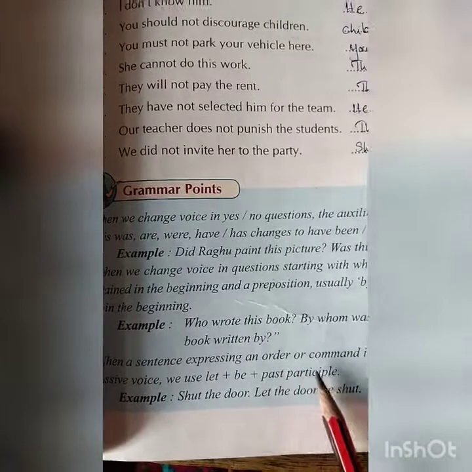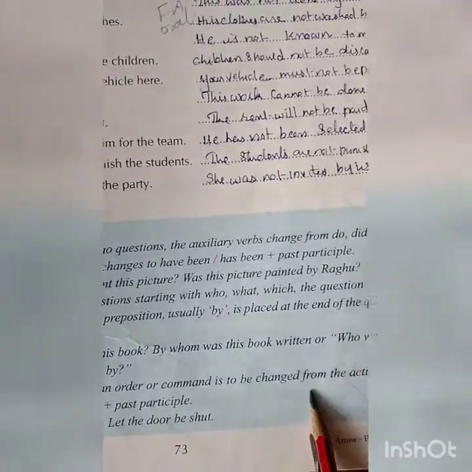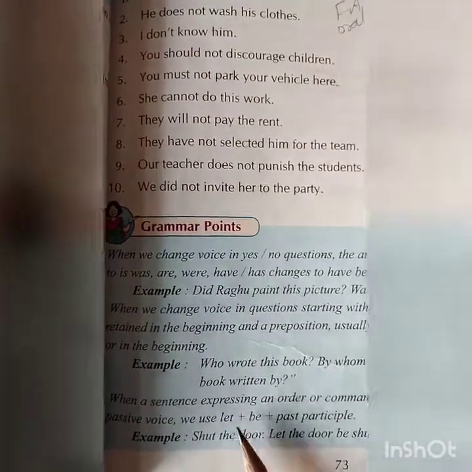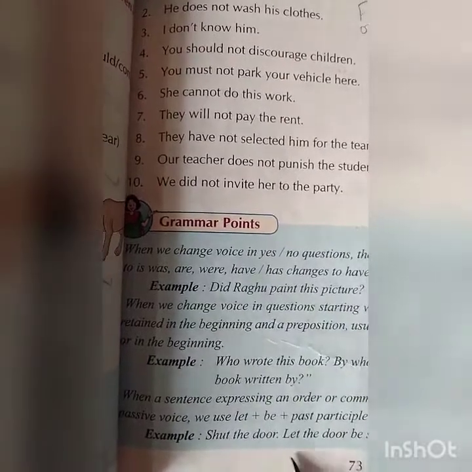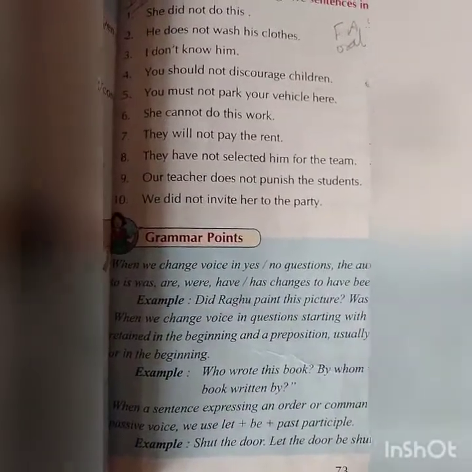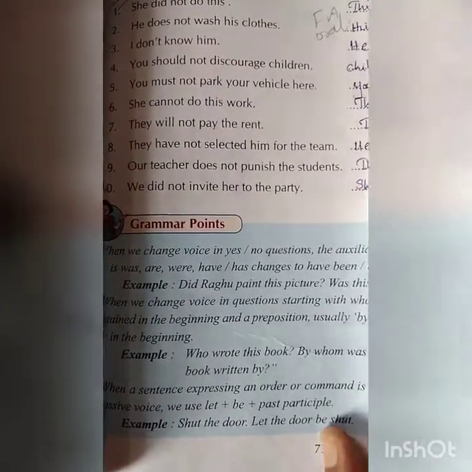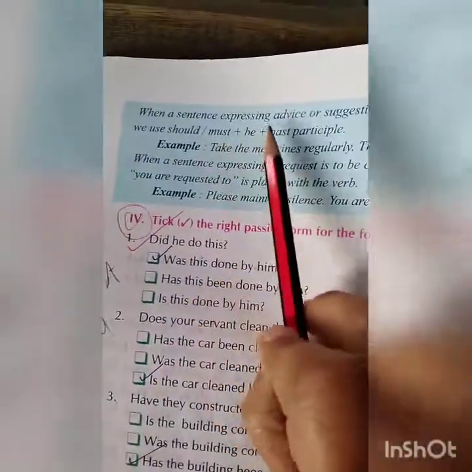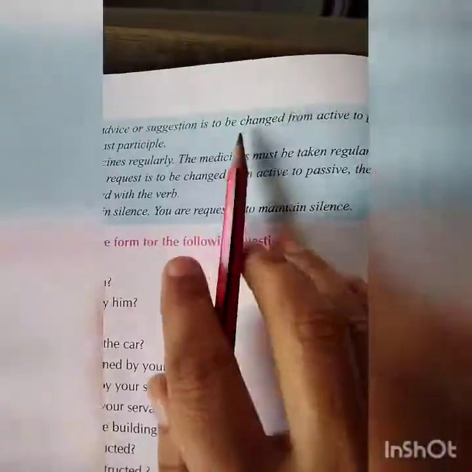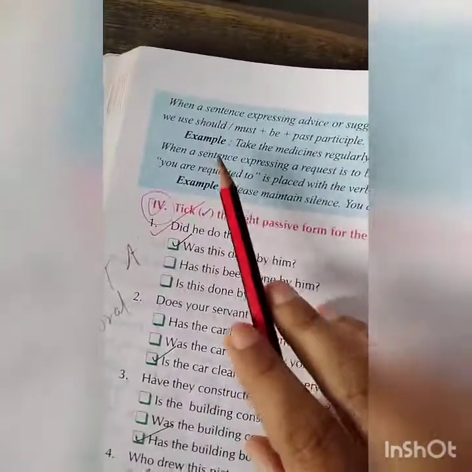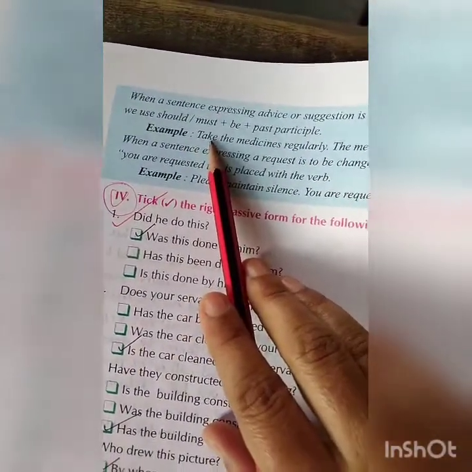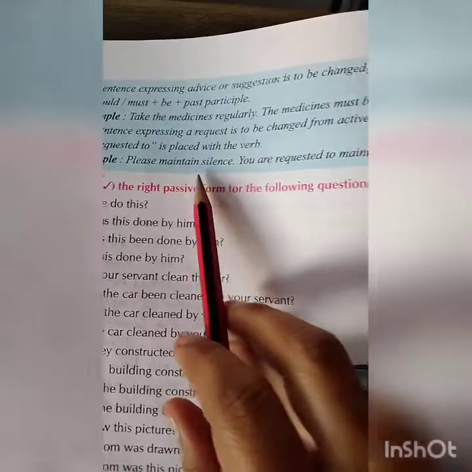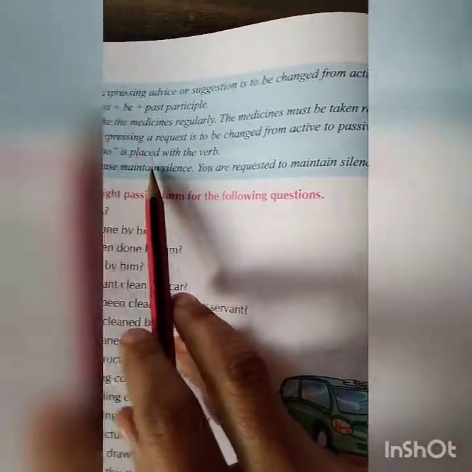When a sentence expressing an order or a command is to be changed from the active to the passive voice, we use let plus be plus past participle. Shut the door. Let the door be shut. Let is used in front and be is used with the verb shut. Next, when a sentence expressing advice or suggestion is to be changed from active to passive voice, we use should, must, be plus past participle form of the verb. Take the medicines regularly. The medicines must be taken regularly.